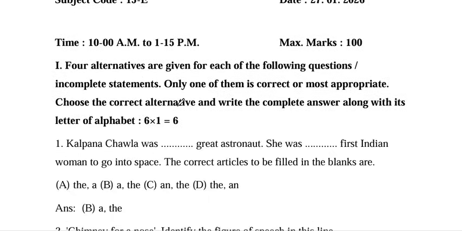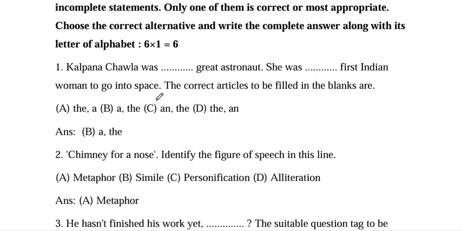First we look at the multiple choice questions. The first question is like this. It is an article. Kalpana Chawla was dash great astronaut. She was dash first Indian woman to get into space. The correct articles to be filled in the blanks are. The right answer is B.